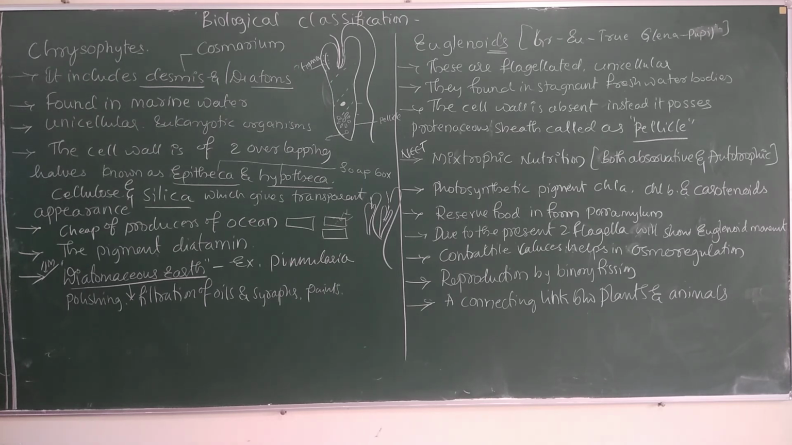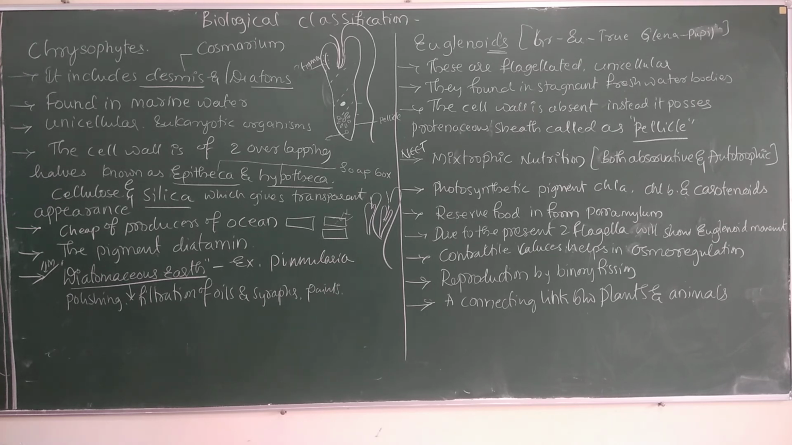The animal characteristics are like a pellicle, cytochrome, reserve food material, contractile vacuoles, and flagella. I repeat, animal characteristics like a pellicle. What is a pellicle? The pellicle is the outermost layer of Euglena made up of a proteinaceous sheath. Then the presence of cytochrome, the presence of reserve material which appears to be glycogen, and the presence of contractile vacuoles are characteristic features of animals.